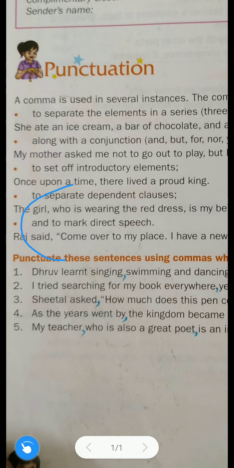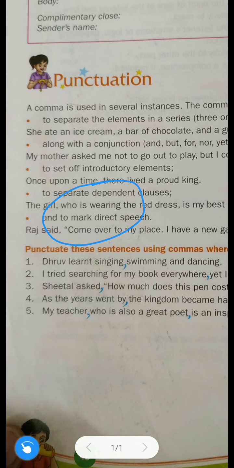Now let us discuss these two rules. These two rules are based on two other grammar topics: one is clauses and the second is direct and indirect speech. These topics are not in your grammar syllabus for 6th standard, but just from the point of view of information and knowledge, we will discuss these two rules also. Okay, let us start.